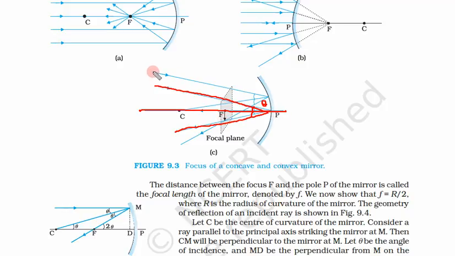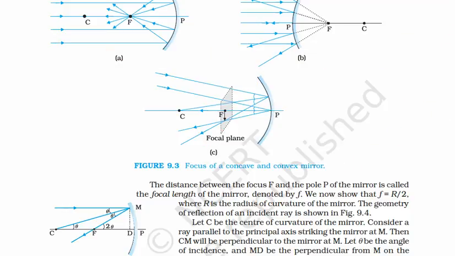Now another light beam is falling at some other point. At that point, how can we apply the law of reflection? We connect the center of curvature to that point. Here we connected, and if this angle is phi, this light beam must reflect at angle phi. And these two beams after reflection will cut at a point, let us say this point F dash. Then this FF dash, where F was the focal point, lies in the focal plane.